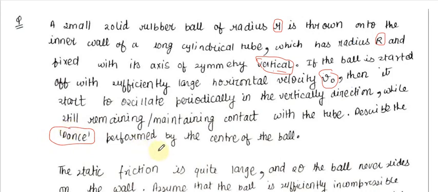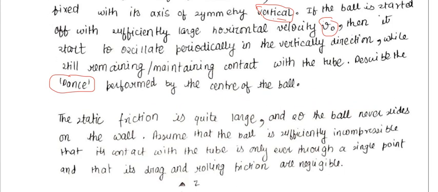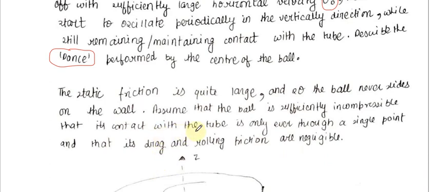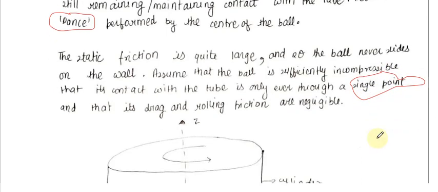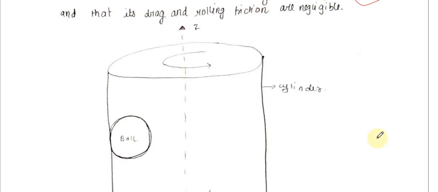The static friction is quite large, and so the ball never slides on the wall. Assume that the ball is incompressible and that its contact with the tube is only ever through a single point. So we have to consider that the contact is only ever through a single point, and the drag and rolling friction are negligible.